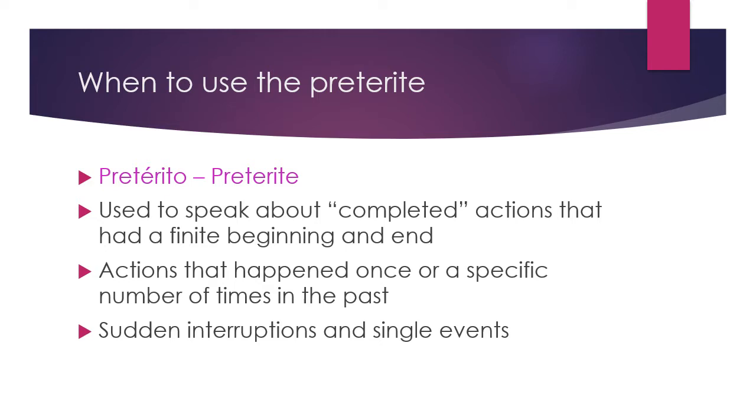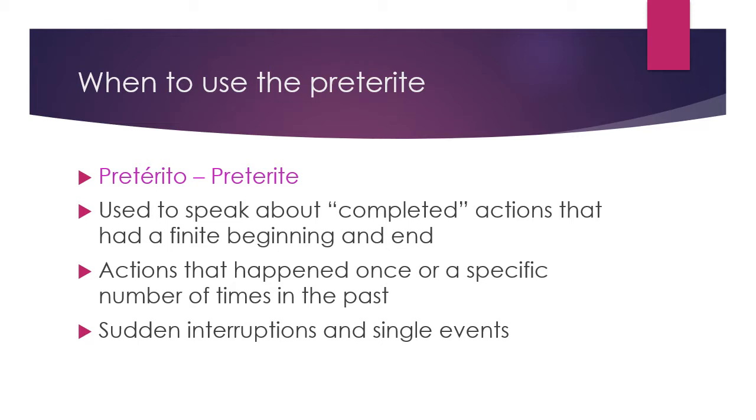So imagine a beautiful park. I'm telling you about my trip to the park. I say the sun was shining, the birds were singing, the grass was green, when suddenly a squirrel jumped out and attacked my face. The attacked and the jumped, those are in the preterite tense. Okay, so they're things that happened a specific number of times or usually just one time. And they often interrupt a description.